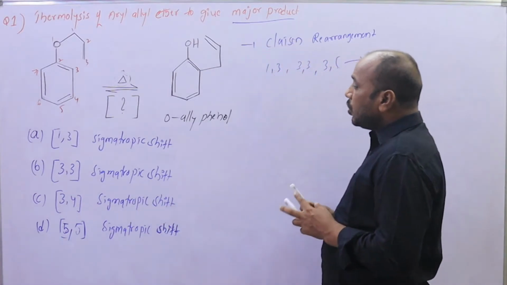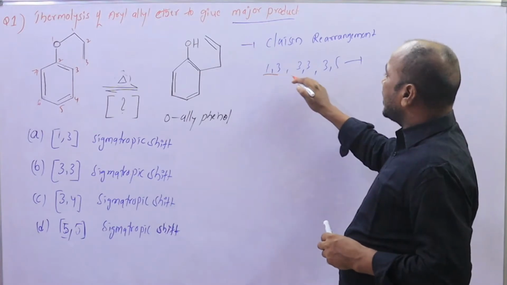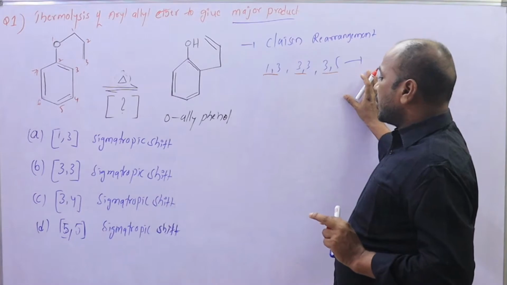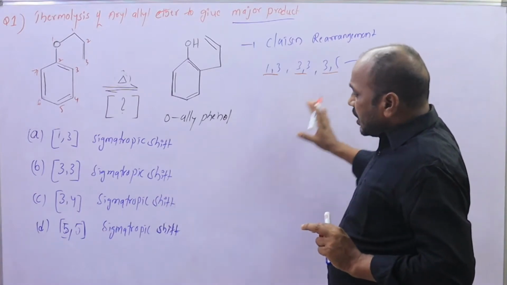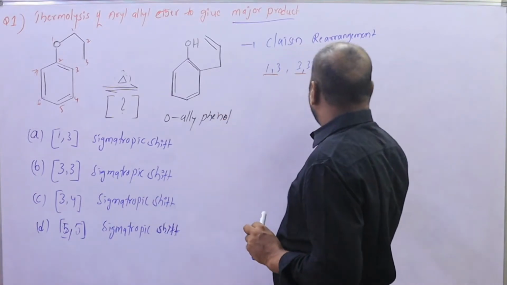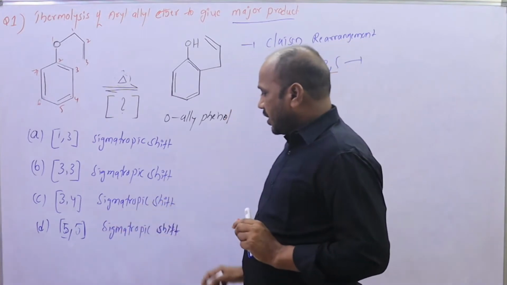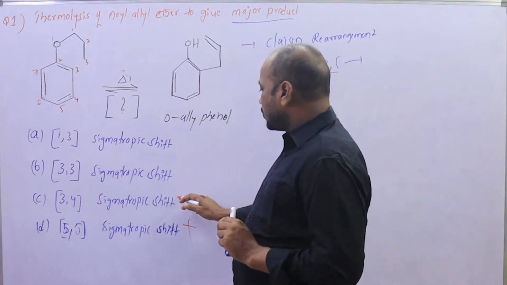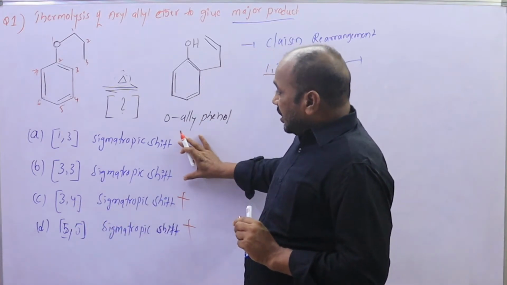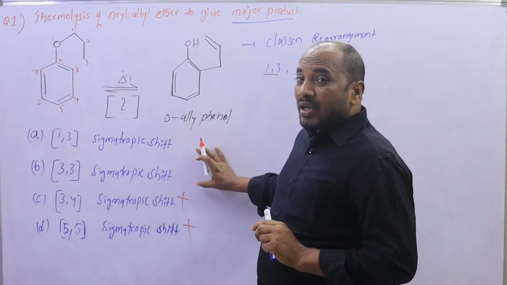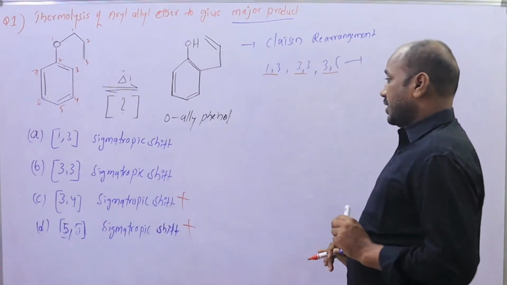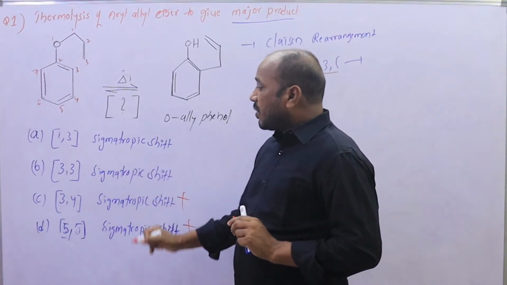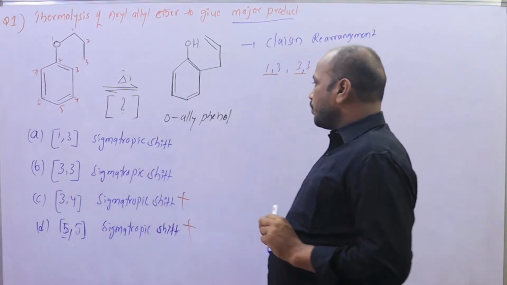Only 1,3, 3,3 and 3,5 are possible, but 3,5 is not given in the options. 5,5 and 3,4 are not possible. So in the Claisen rearrangement, 3,3 and 1,3 are possible.